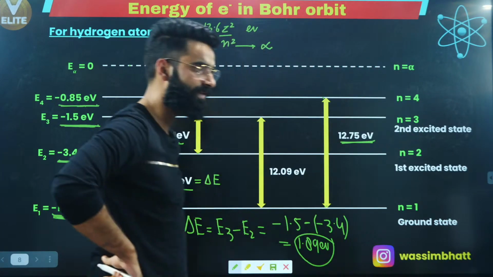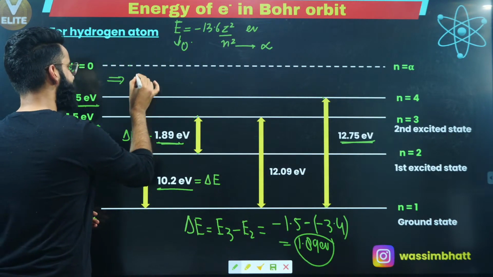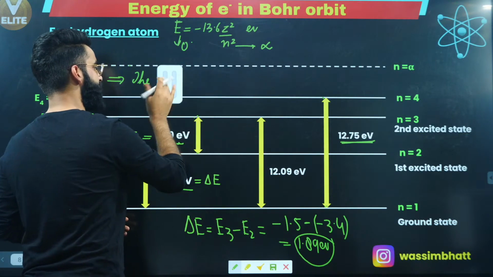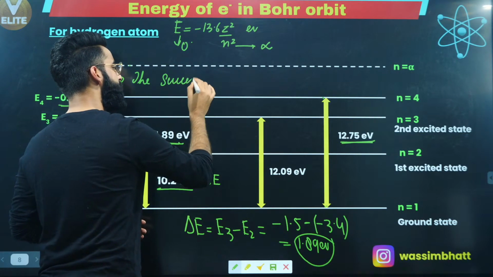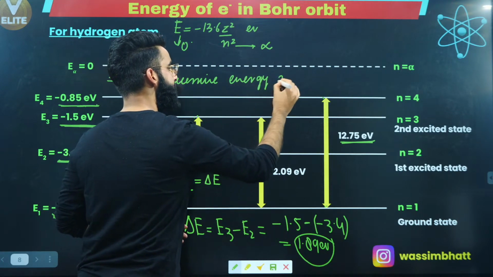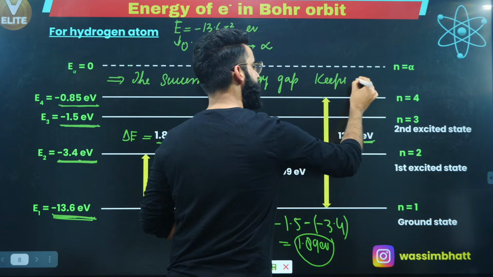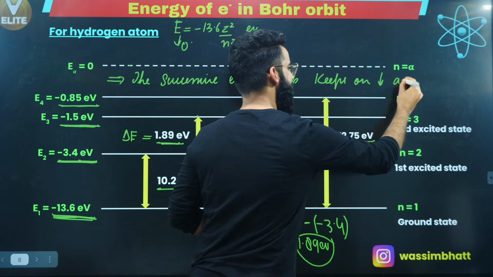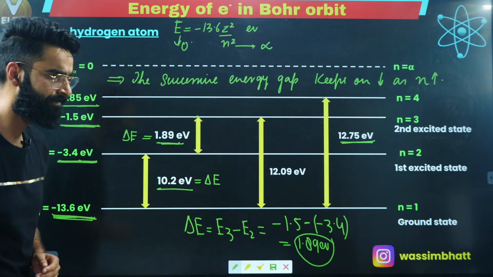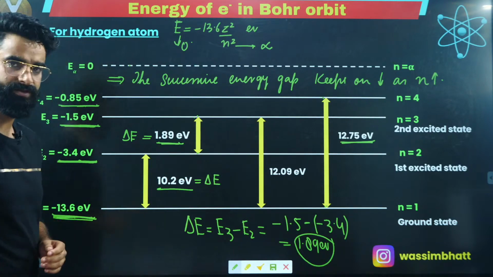So the first important thing you need to take note of, I'm writing it here: the successive energy gaps keep on decreasing as the value of n increases, right? Is it clear to everyone? Let me know fast in the chat box.